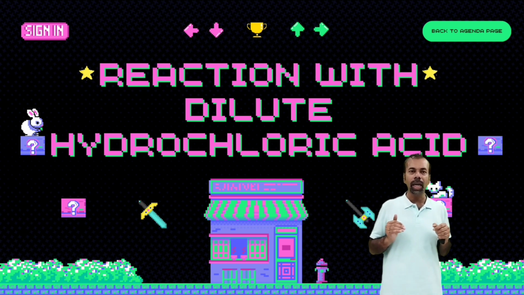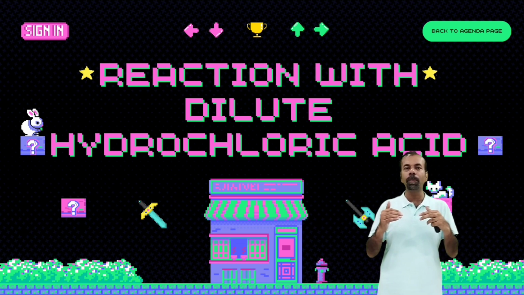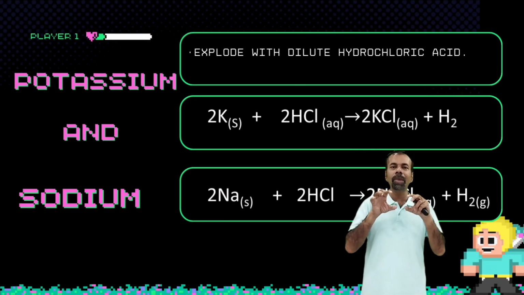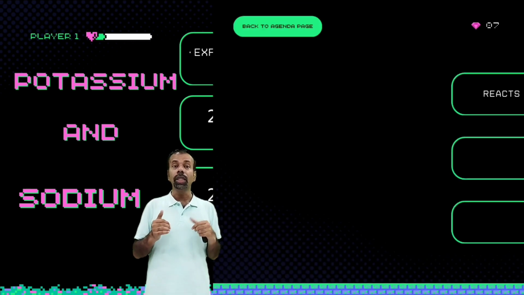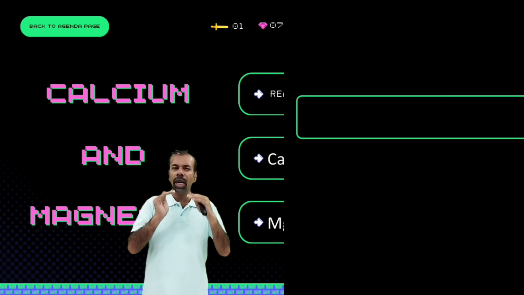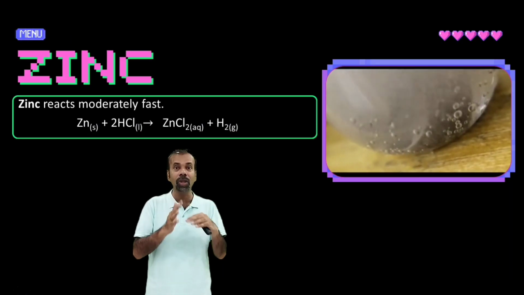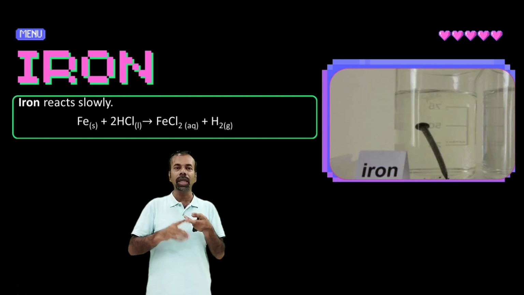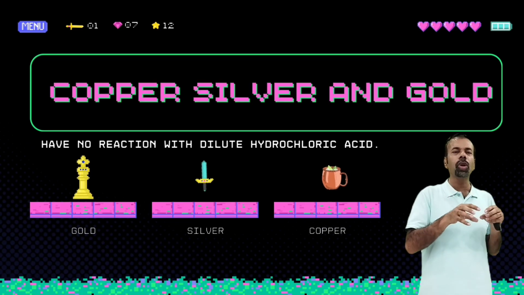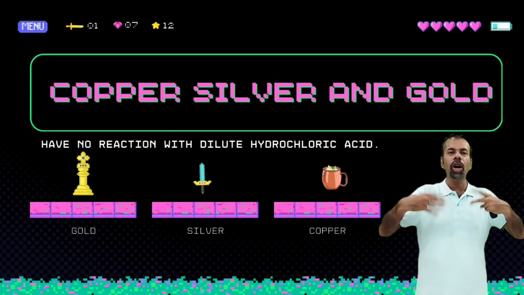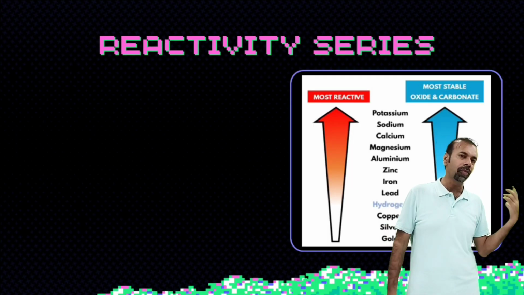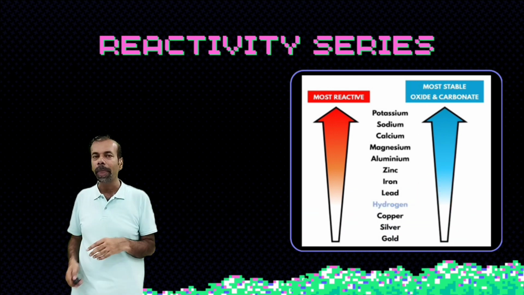Likewise, we can check the reactivity of metals with acids. Put sodium and potassium in acid, it will explode. There is a very violent reaction. Magnesium and calcium react moderately with dilute acids. Iron and zinc react slowly with acids. But copper, silver, and gold, if you put them in dilute acids, will not produce bubbles because they have less reactivity and they are not reacting with acids, as you can see from the equations.